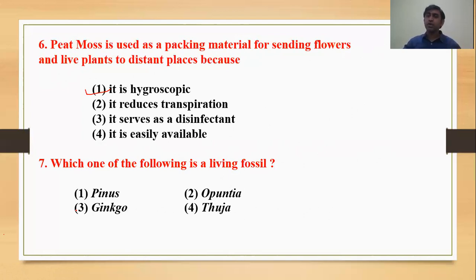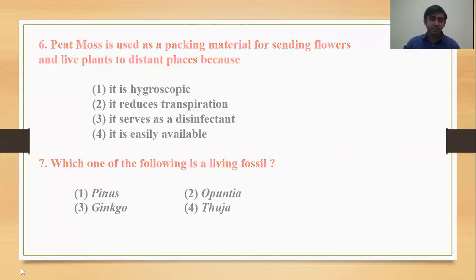Only fossil means like dinosaurs, which are extinct and not found today. The correct answer is Ginkgo biloba. The leaf of this plant is very useful because it is said to increase memory power.